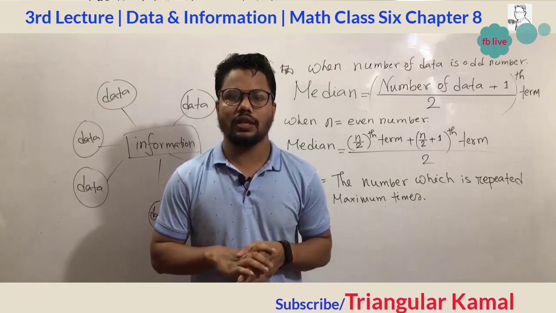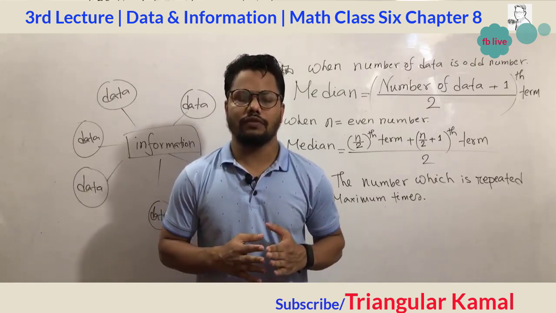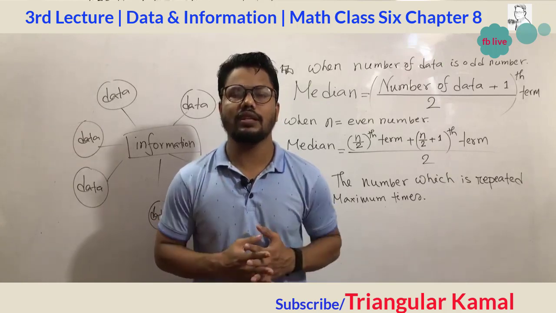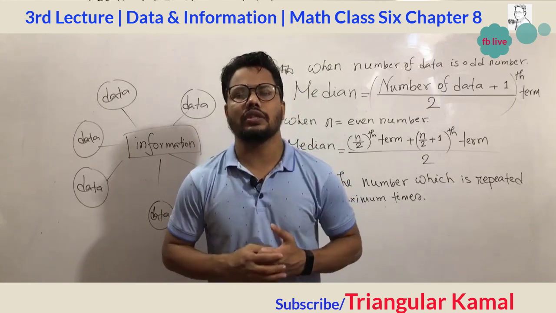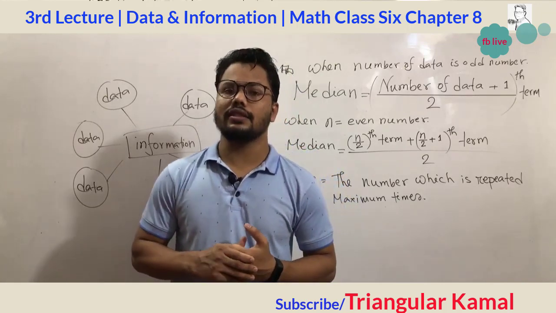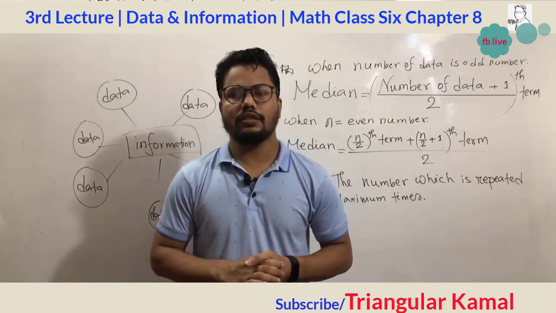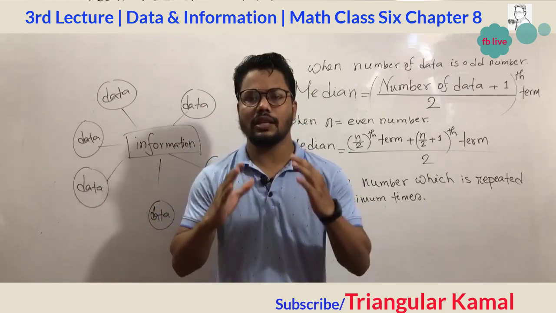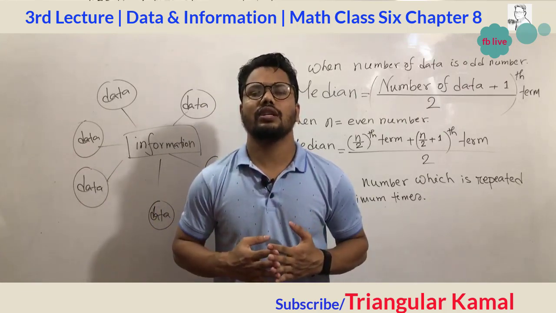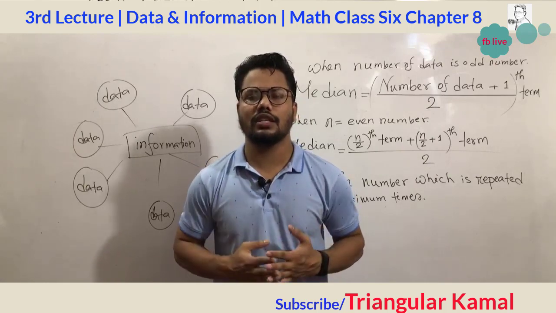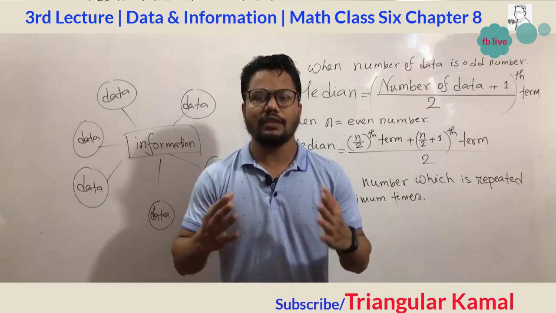In the last two classes we have discussed the difference between data and information. In the first class we briefly discussed what data is and what information is, the difference between them, and where we can apply statistical data and information in our real life. In the last two classes we have also done the mathematical part, which is the arithmetic mean, using the formula: sum of the data divided by the number of data equals the arithmetic mean. Arithmetic mean is one kind of average.